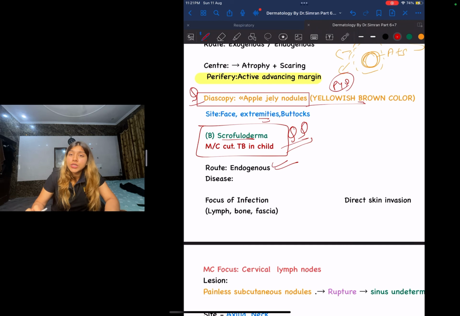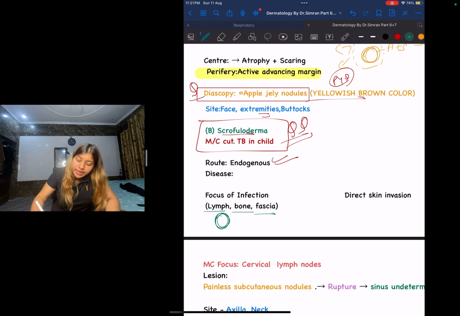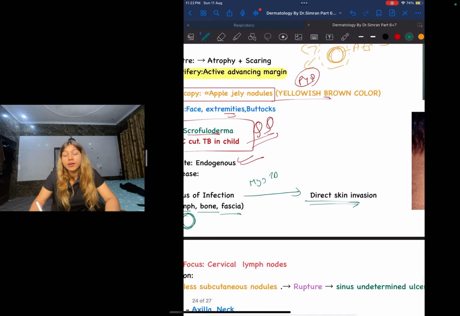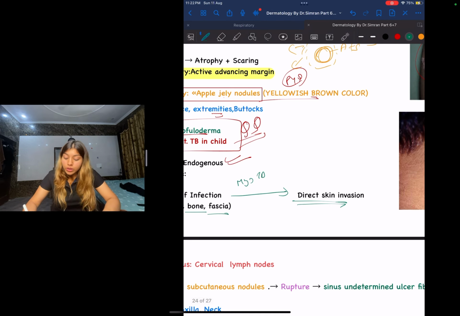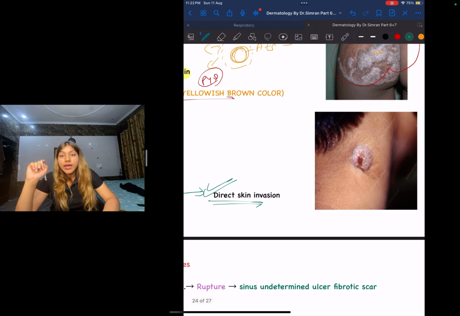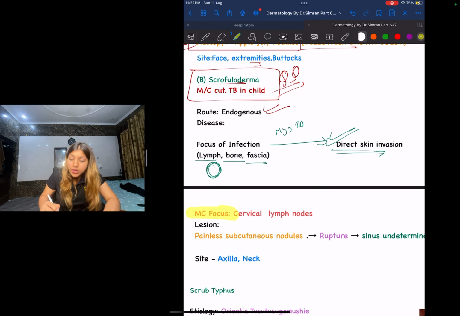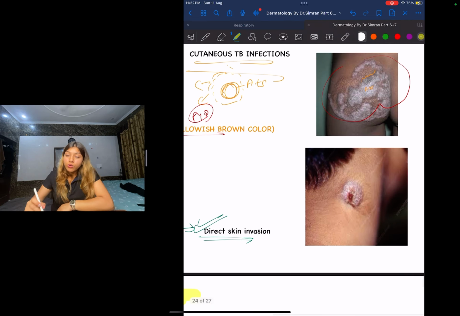And let us talk about the infection a little bit. Guys, there will be a focus of infection. There will be an infection in a particular place, like it could be your lymph node, it could be your bone, or in the fascia. This, guys, basically will move your Mycobacterium tuberculosis to your skin. This will cause a direct skin invasion, basically causing scrofuloderma. And if they ask you what is the most common focus, guys, it is going to be a cervical lymph node. That is why, guys, you can see over here that the lesion is on the neck of the patient.